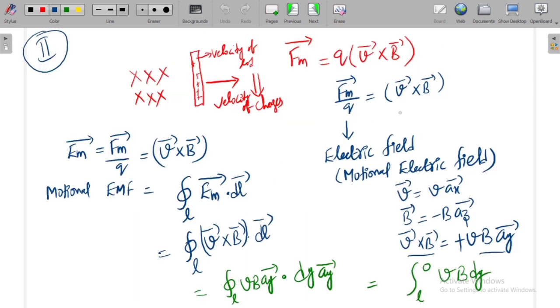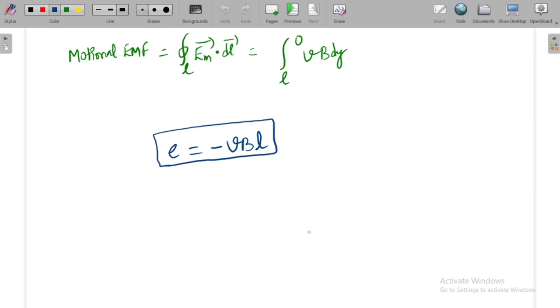Or you can use this method, which is called the Lorentz force in magnetic fields, the Lorentz force on a point charge in magnetic fields. By using this and by using the relation which we have taken for transformer EMF, we can get this as minus VBL. Now how to find the direction of current?